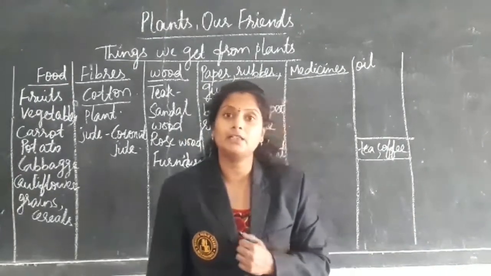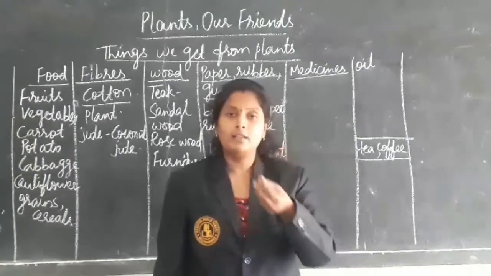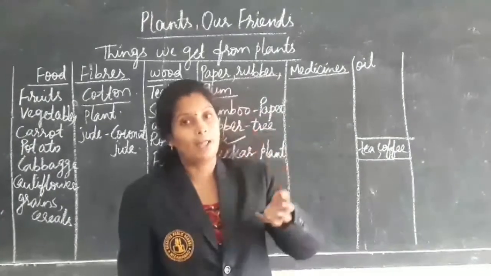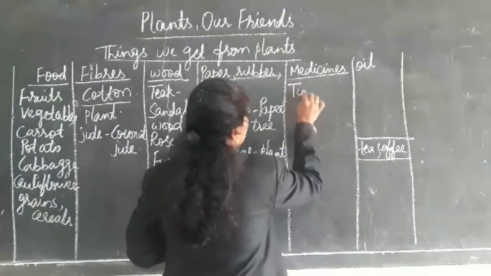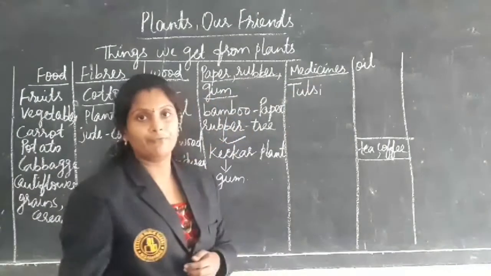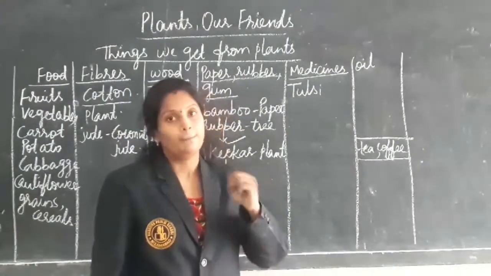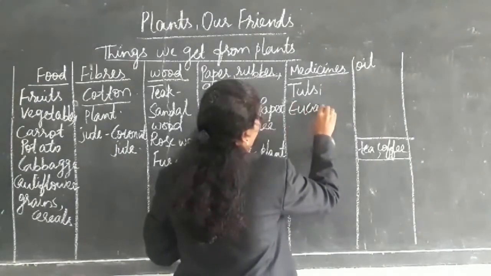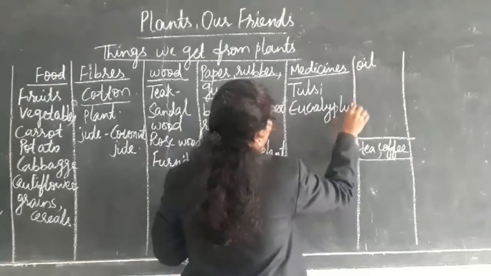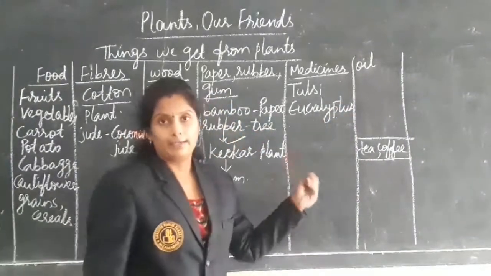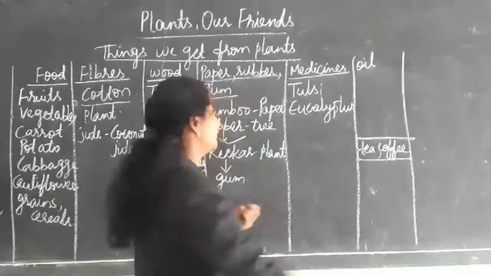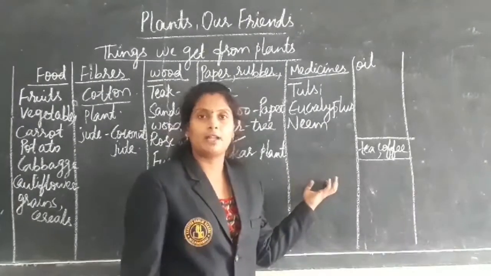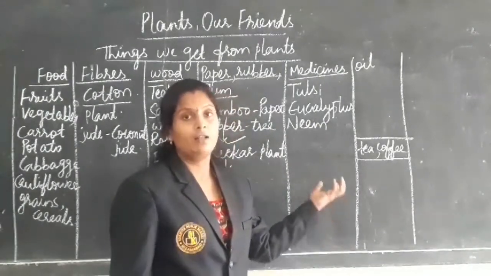When will we take medicines? When we are not feeling well, at that time we take medicines. Those medicines we can also get from plants. Examples like tulsi, it is acting as a medicinal plant. Eucalyptus is also having medicinal values. Neem tree is also having medicinal values. Different trees and plants are giving medicinal values.